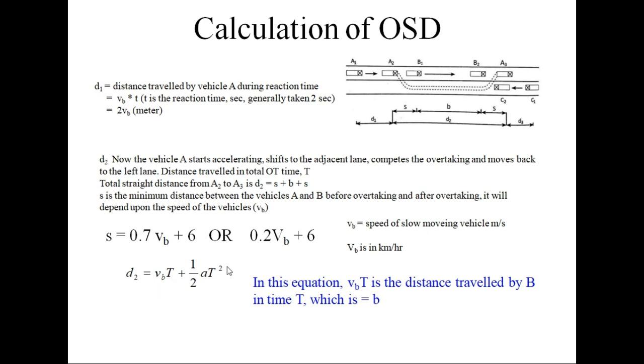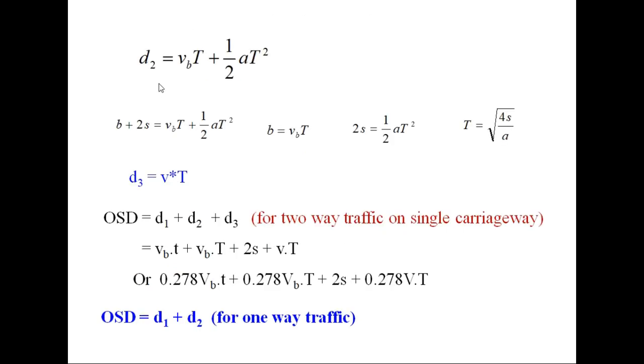This is the distance traveled by this vehicle during overtaking time T, and that is B, and therefore this becomes 2S, from this side and from that side. So D2, which is equal to B plus 2S, is given by this equation.